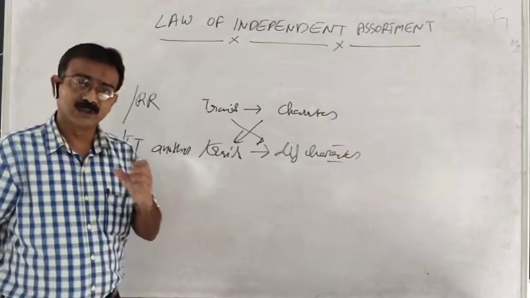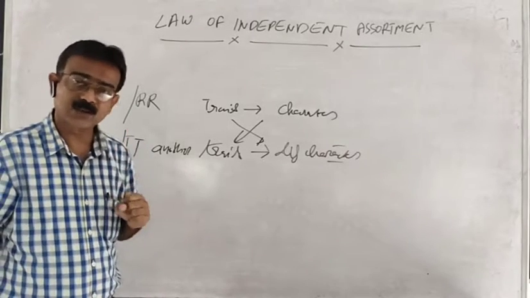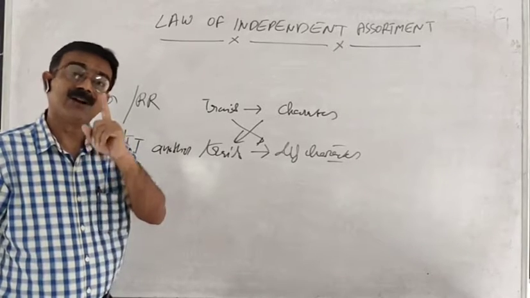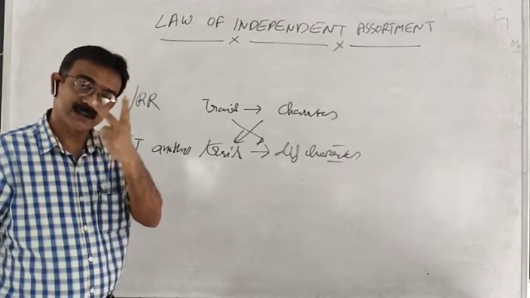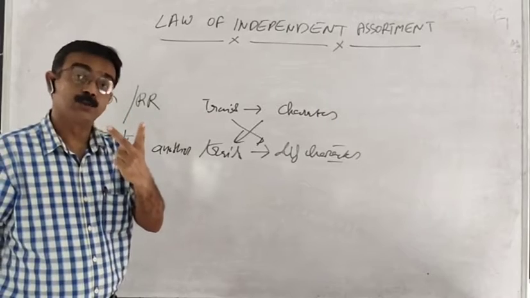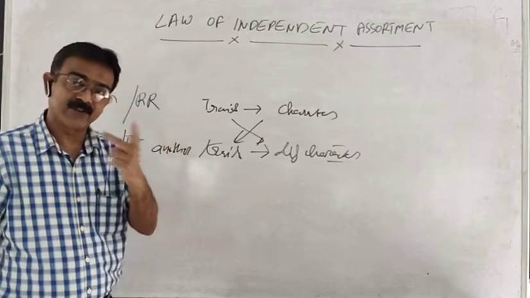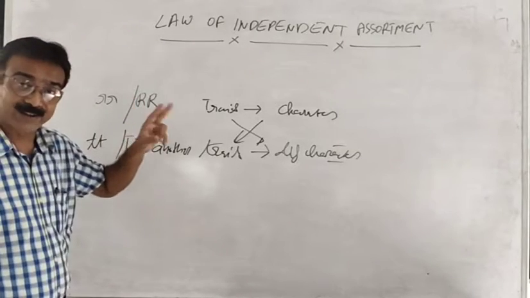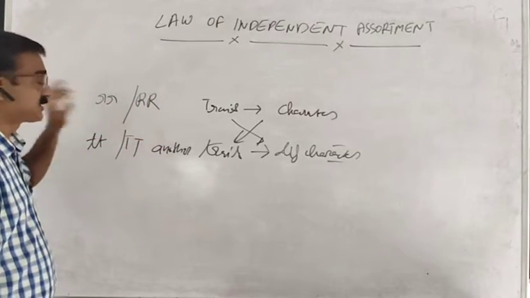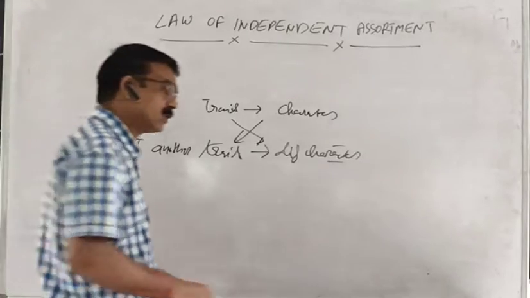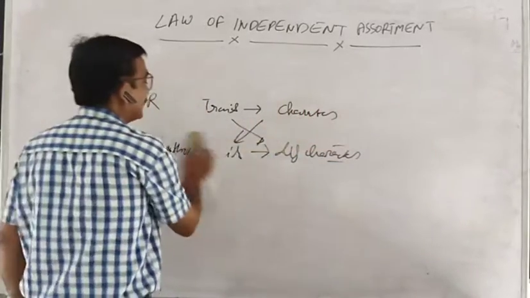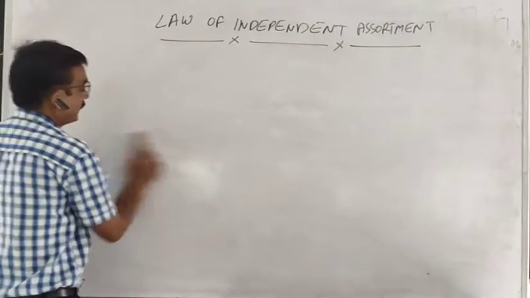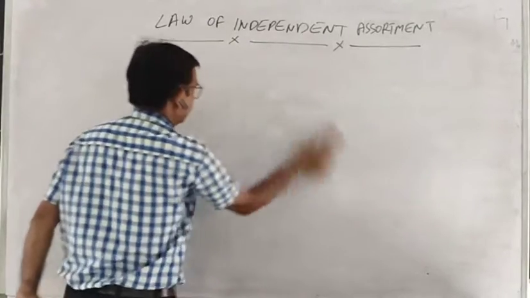When we went through dominance or segregation, we conducted a cross with one character that has two traits. The character is flower color, and the two traits are red flower and white flower. But now we will conduct a dihybrid cross to explain the law of independent assortment.